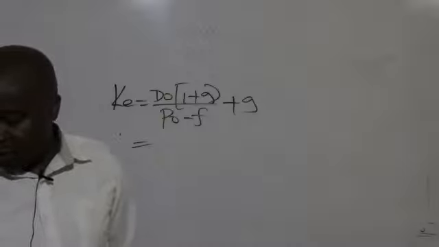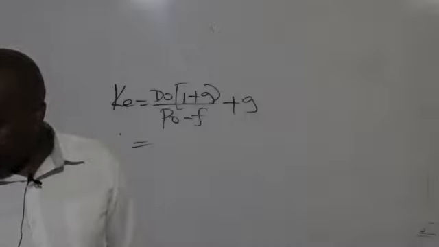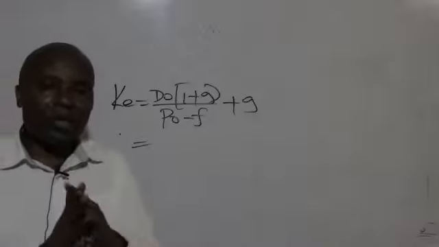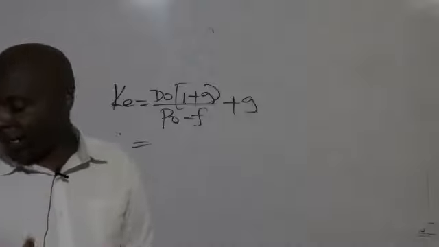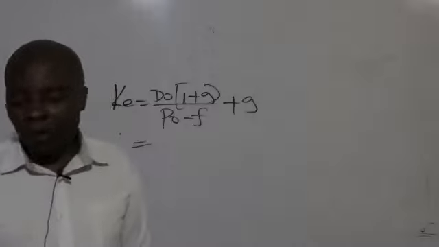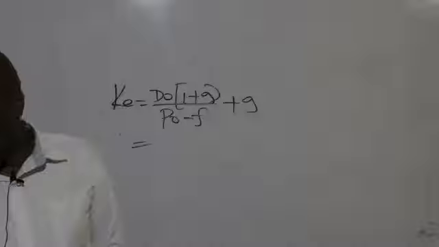Is there somebody who is able to see D0 anywhere? Yes, I am able to see D0. D0 is the most current dividend. They have given me four of them. The most current dividend, ladies and gentlemen, is the one given in note 4. The most current dividend of 2018 is 4.8.